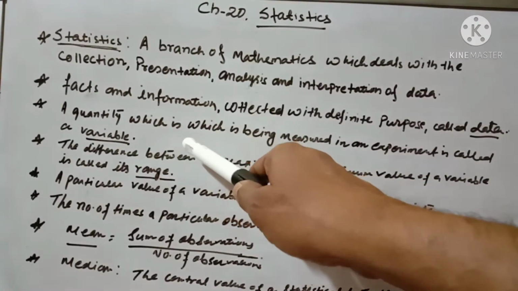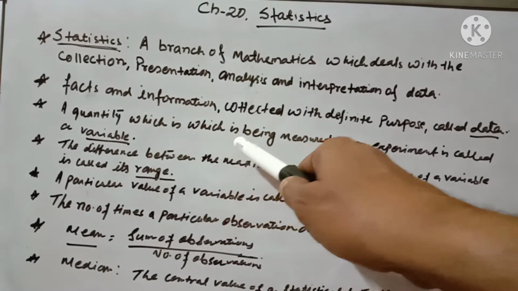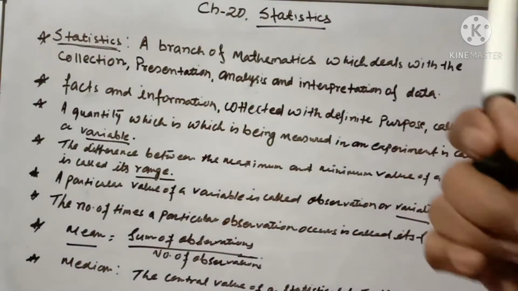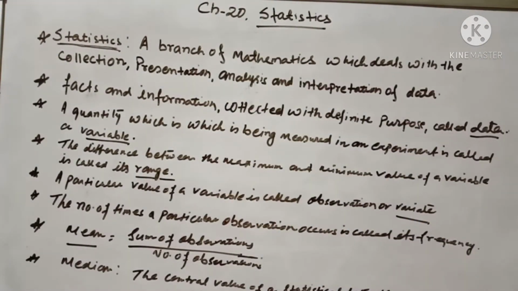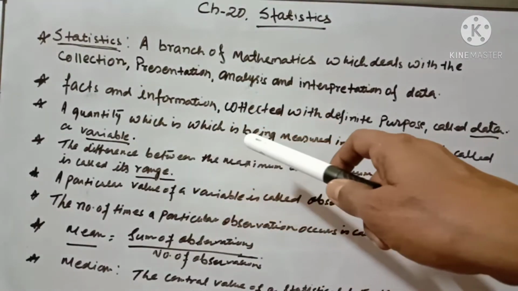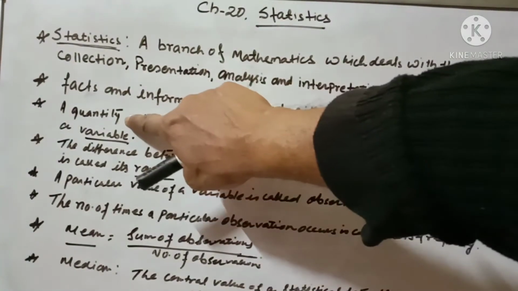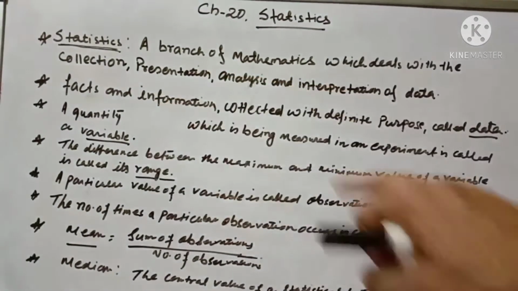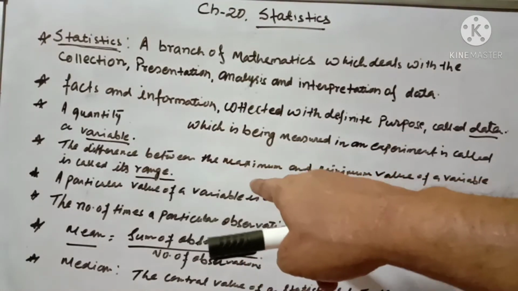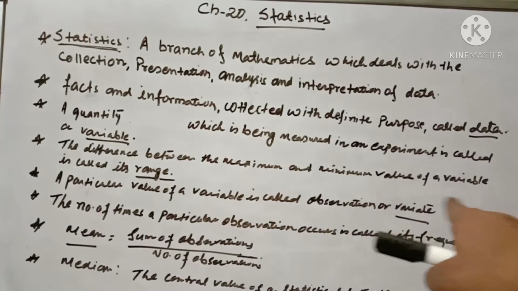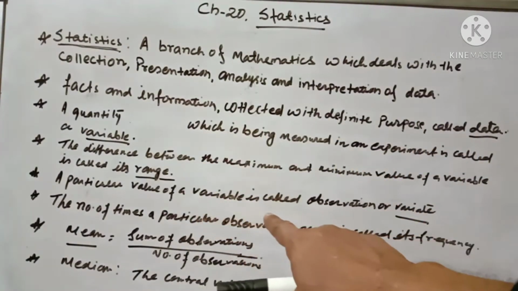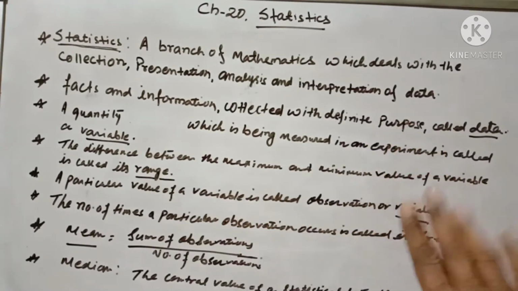A quantity which is being measured in an experiment is called a variable. The difference between the maximum and minimum value of a variable is called range. A particular value of a variable is called an observation or variate.